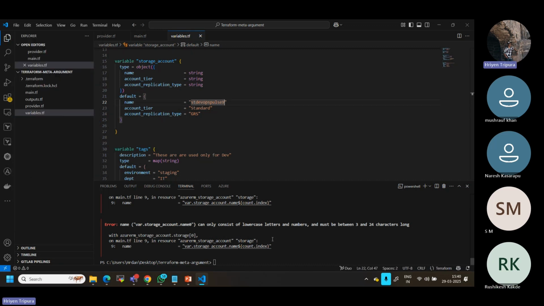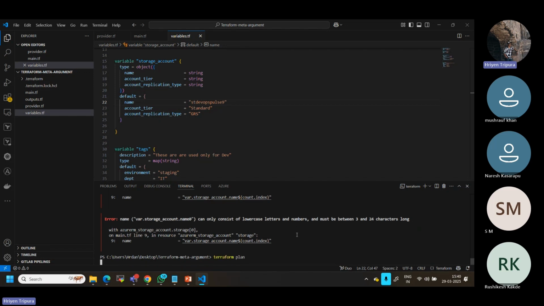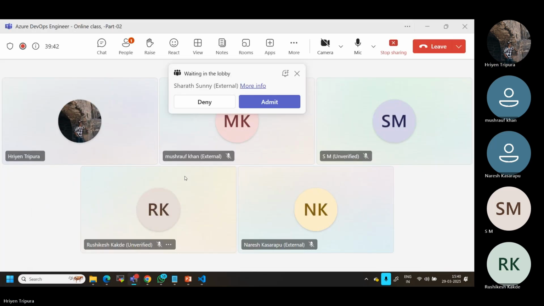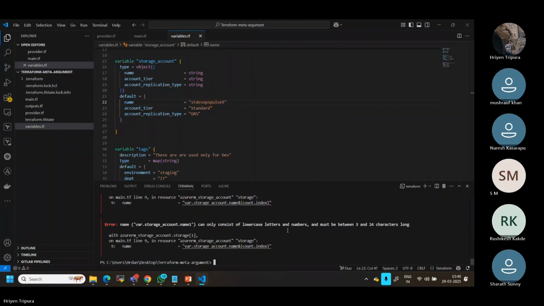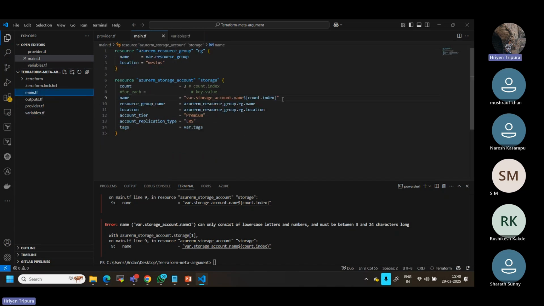Right, let me check. It is showing this again. Oh my god. Why is it taking from the edit? It is all lowercase, but why is it still telling me to define lowercase? Strange.